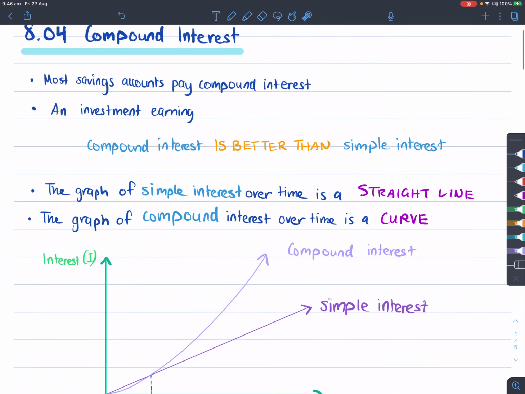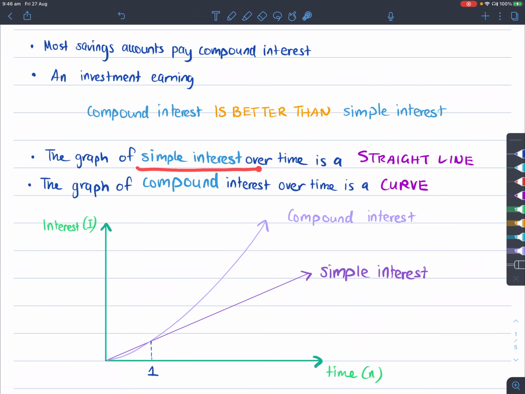If we have a look at the graph of simple interest over time versus compound interest, the simple interest graph is a straight line, as indicated here below. That means that every time you run by some number of years, let's just say 1 year, it grows by this much. The next year it grows by this much, and the next year by this much. The amount it grows by is always the same, because the interest depends on one solid principal at the very beginning.